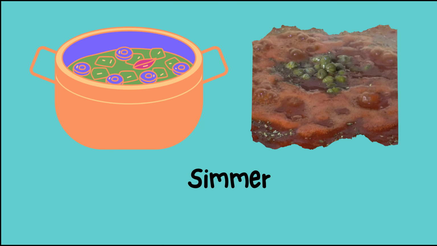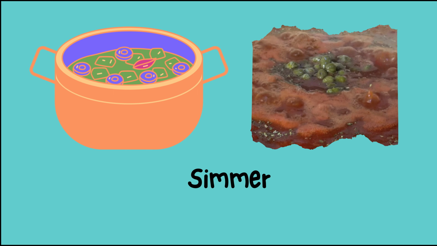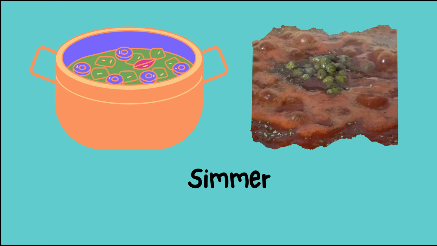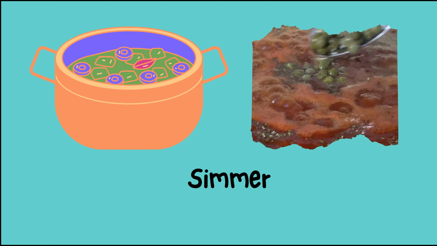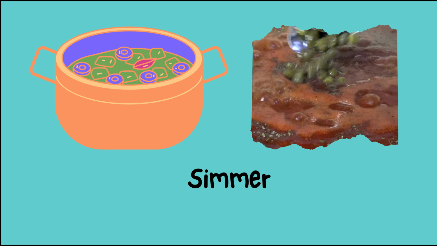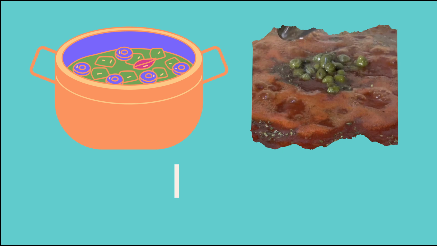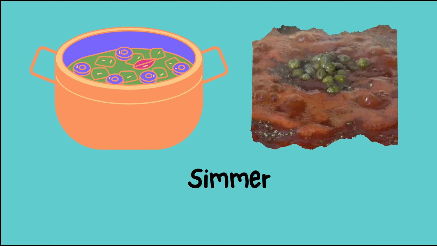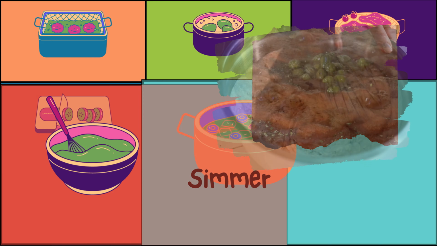Simmer. Simmer means to cook food at a temperature just below boiling point, where small bubbles gently rise to the surface but do not break. Simmering is a slow and gentle cooking method that helps tenderize food, develop flavors, and allow ingredients to blend together harmoniously. It is often used for soups, stews, sauces, and certain meat dishes.